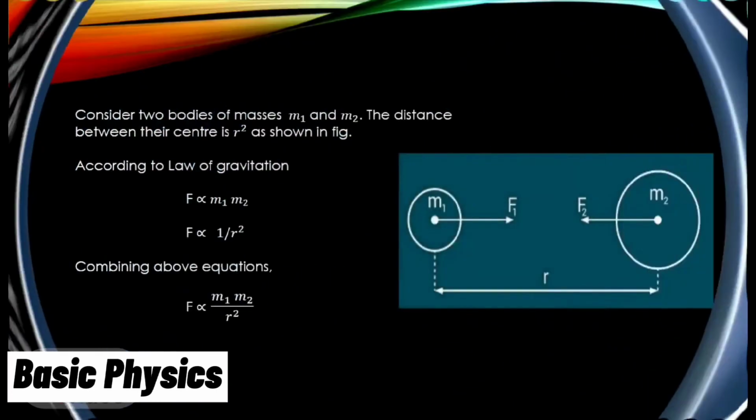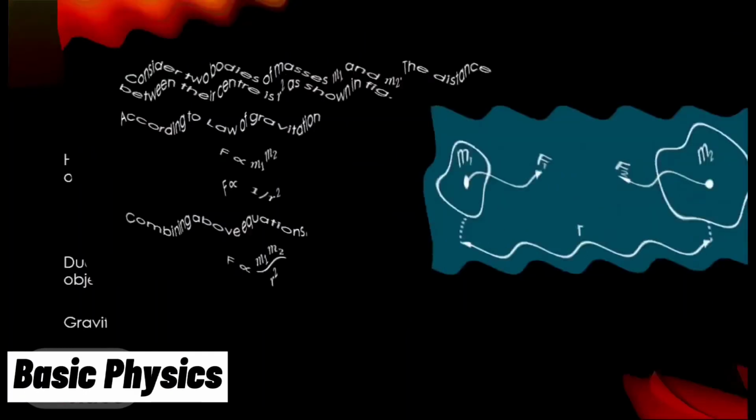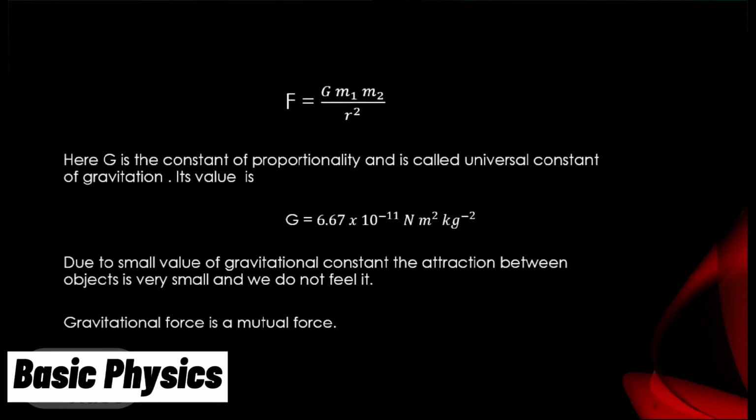Consider two bodies of masses m1 and m2. The distance between their centers is r, as shown in the figure. According to the law of gravitation, F is directly proportional to m1 and m2. F is inversely proportional to r squared. Combining the above, we get F is proportional to m1 m2 by r squared. F is equal to G m1 m2 by r squared.